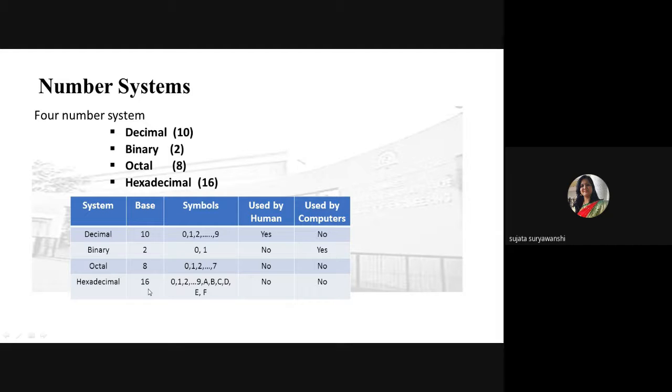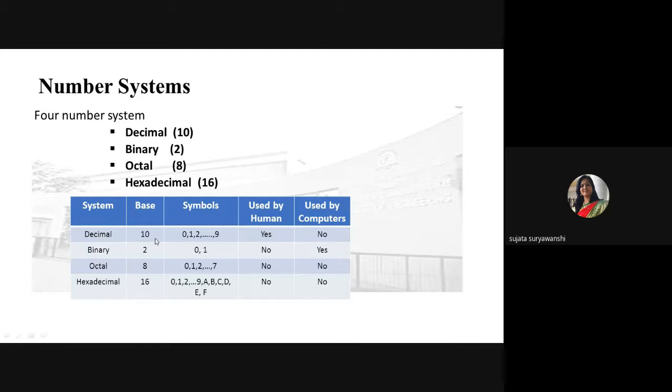Suppose you want to show any number system using base, then you simply write down that number and write down the base at the right corner of that particular number. Here the base indicates the number of distinct values that number system has.